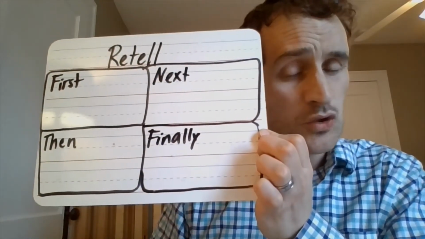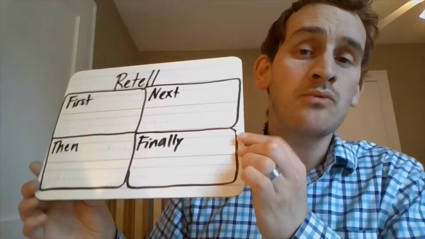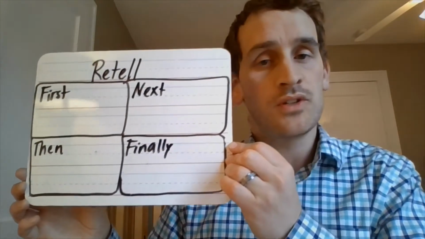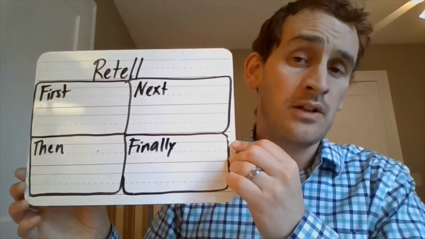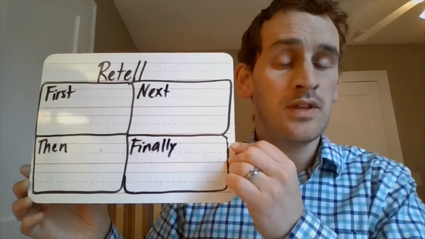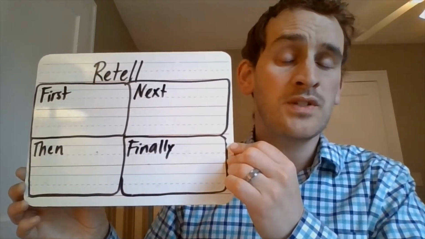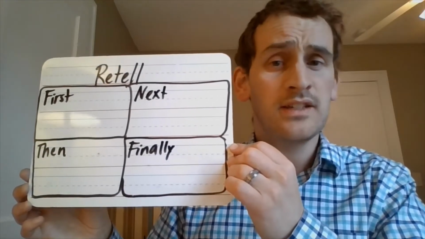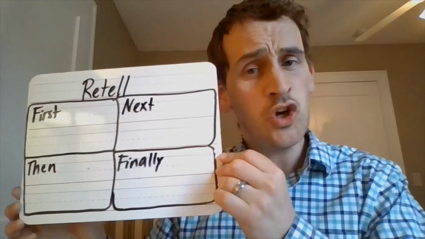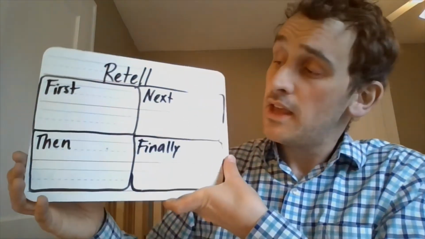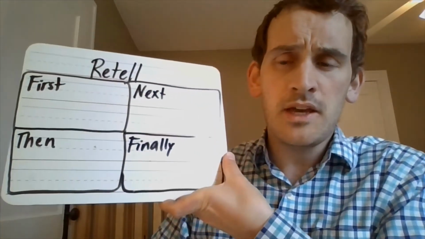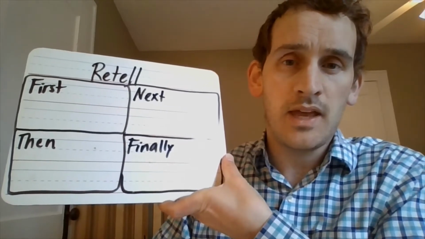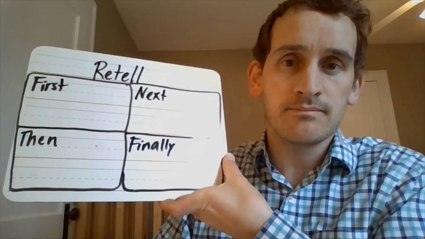Now, this kind of story is the kind of story that you can retell. If you had a fact book, which was all about dogs, for instance, you wouldn't be able to retell that story as easily as you would this, because it wouldn't be a first, next, then kind of story. It would be more like first fact, second fact, third fact. Did you know? So I want you to give it a go, thinking about what happened first, next, then, finally, and what are the most important details.